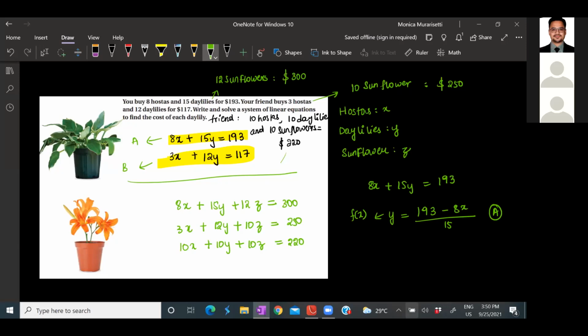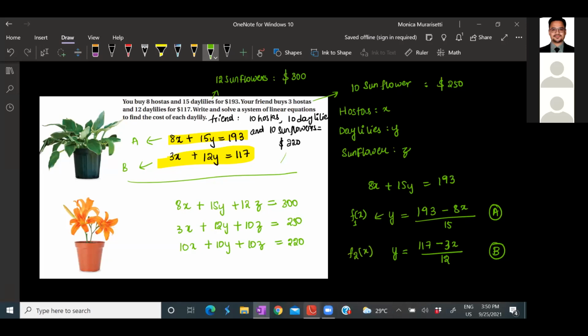Then move to the second equation. Please tell me, how can I write the second equation making y the subject? So it's (117 minus 3x) divided by 12. This is function 1 of x and this is function 2 of x. Am I right?